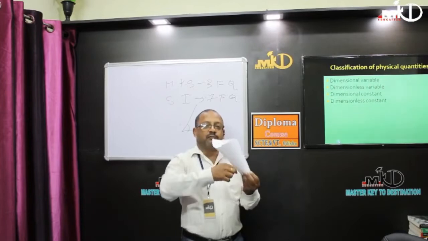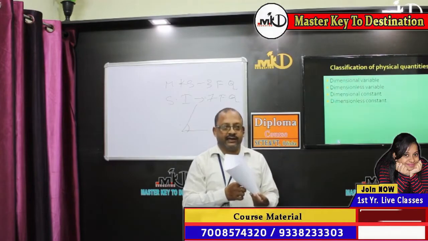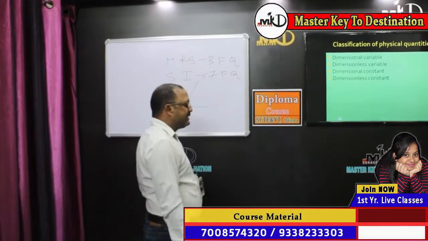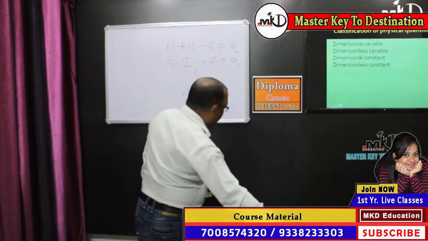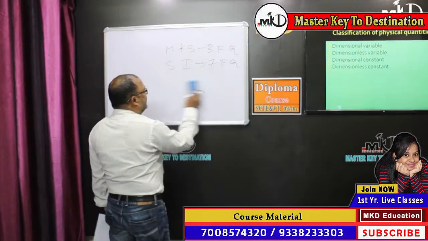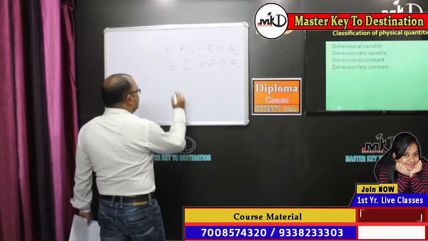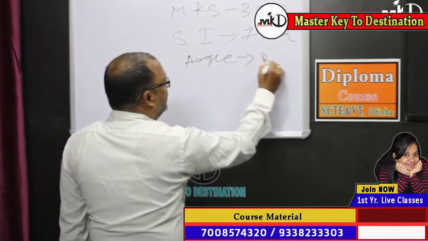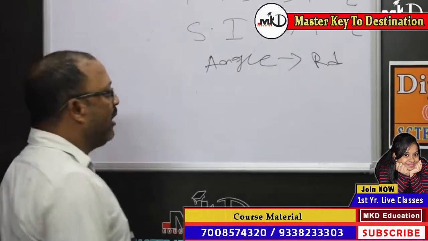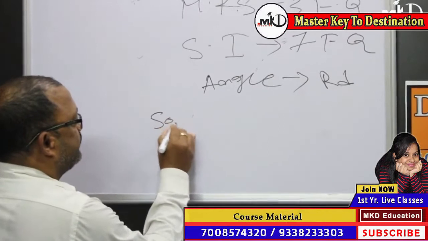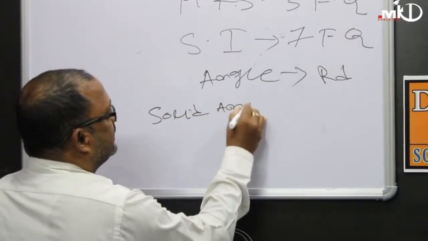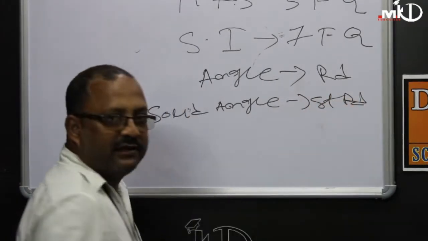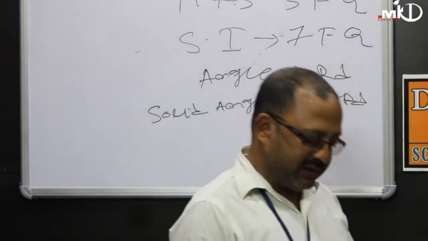And this angle which is formed by the cone is called solid angle, whose SI unit is steradian. That is, one is angle, another is solid angle, and the SI unit is steradian. So I am going to write: angle is measured in radian, generally written as rd, and the solid angle unit is steradian, written as strd.